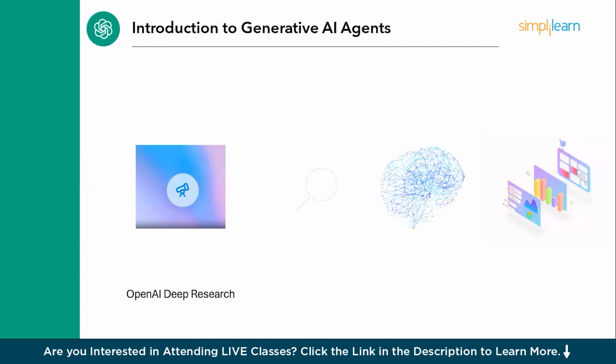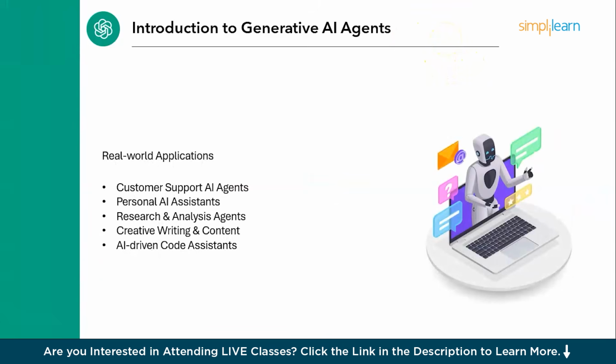Now, let's move on to the real world applications. There are a wide variety of real world applications. First one is customer support AI agents, which help you in automating help desk responses. Next, powerful AI assistants like copilots for professionals. Third one is research and analysis agents for data summarization, literature reviews, and many more. Fourth one is creative writing and content generation, automating social media posts, emails, etc. And lastly, AI-driven code assistants like GitHub Copilot, OpenAI Codex, and many more. Now, let's go through the next part, which is the core components of these generative AI agents.